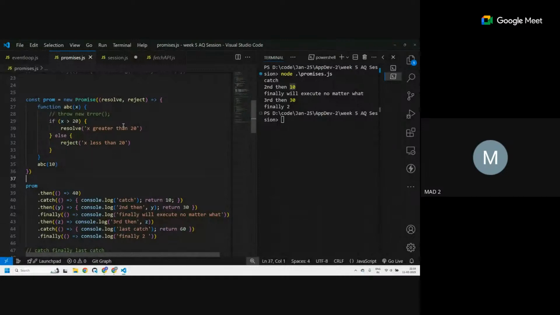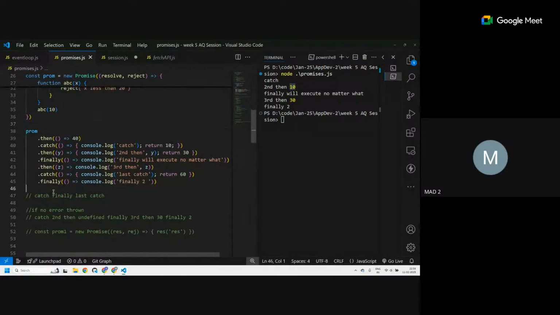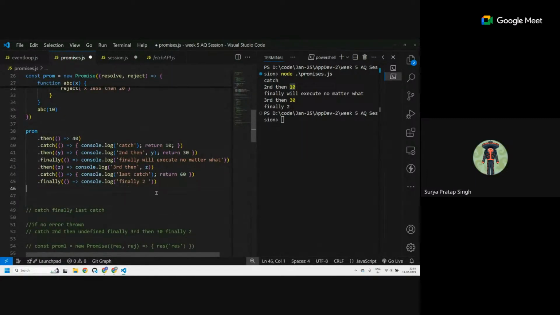The value that the catch gets depends on the error. There is a way. If I throw a new error, the value that I give here will be handled here. Okay, okay.